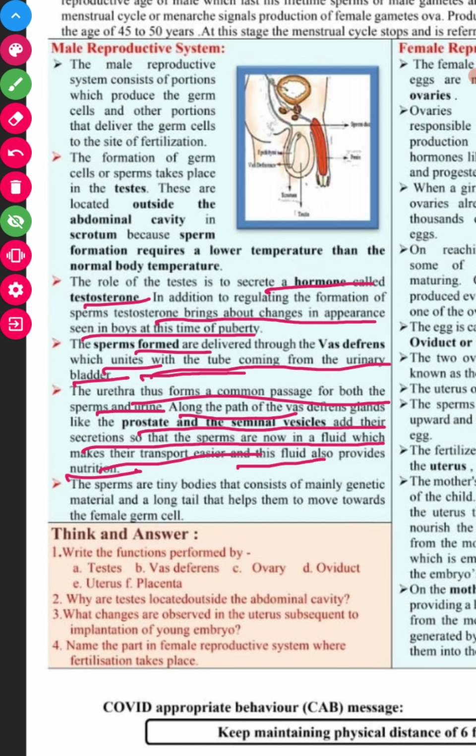The sperms are tiny bodies that consist mainly of genetic material, and a long tail helps them to move towards the female germ cell.